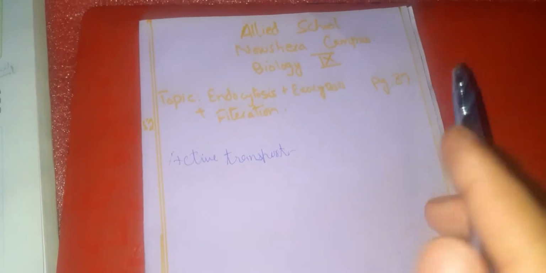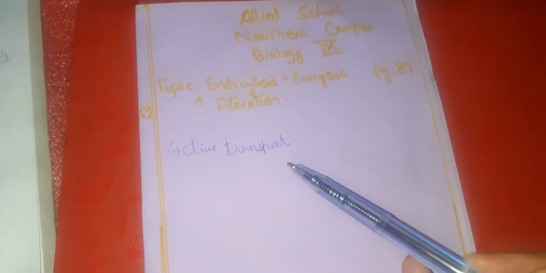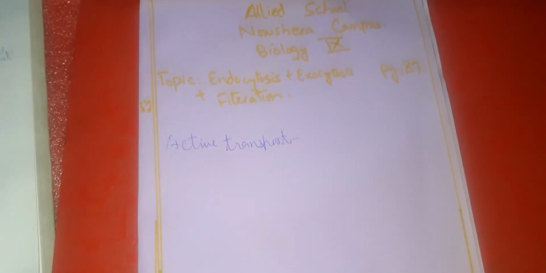We define active transport as the movement of molecules across a semi-permeable membrane or plasma membrane with the expenditure of energy. We said when the movement of molecules or particles requires energy, we call that movement active transport. So endocytosis and exocytosis are also types of active transport.